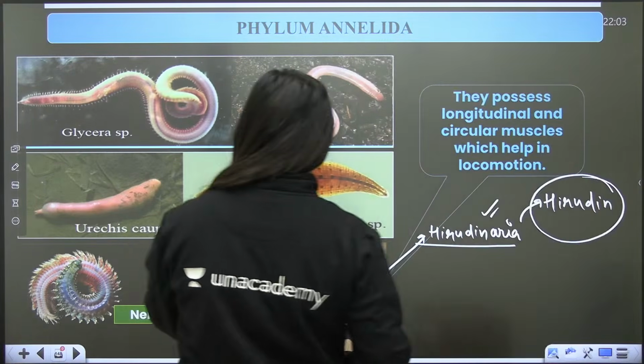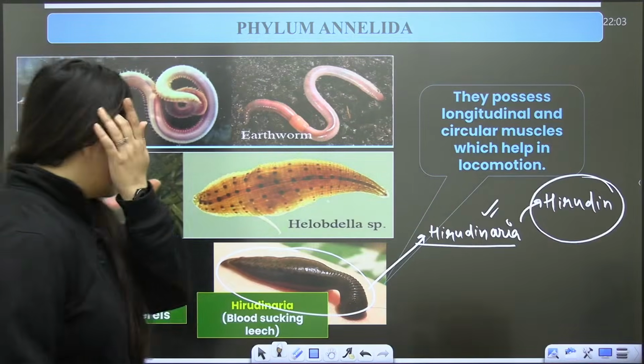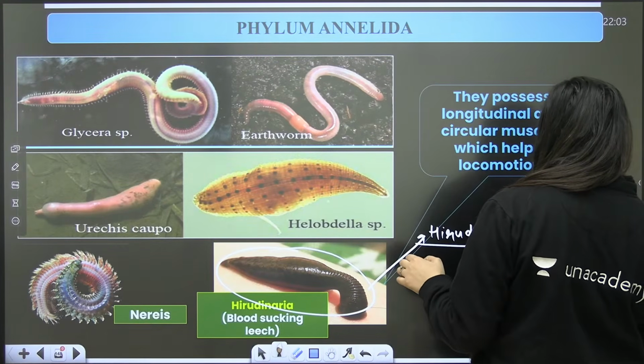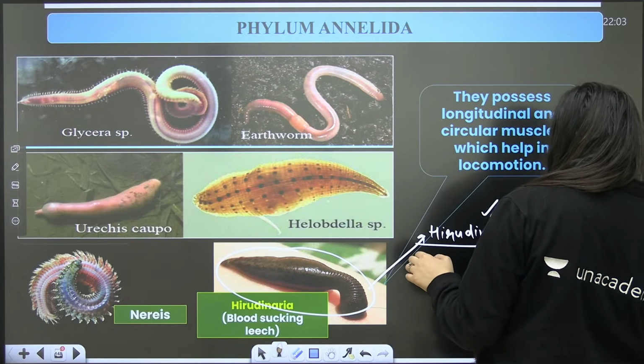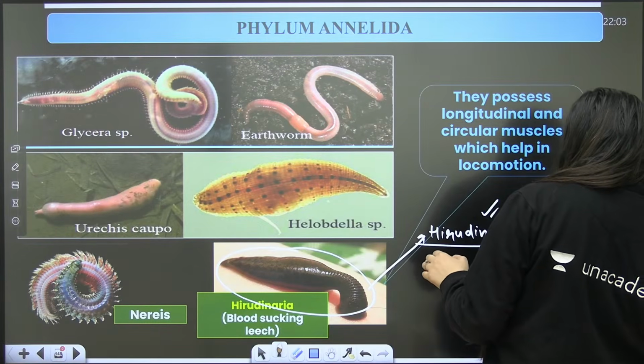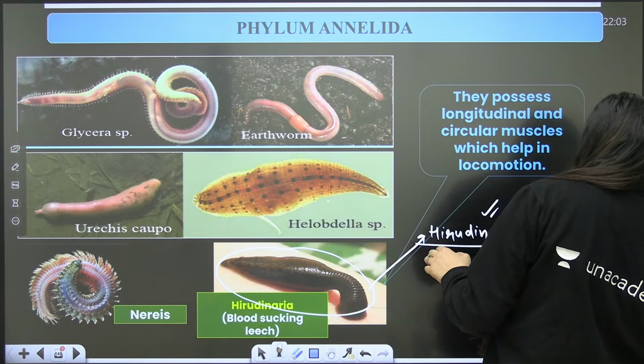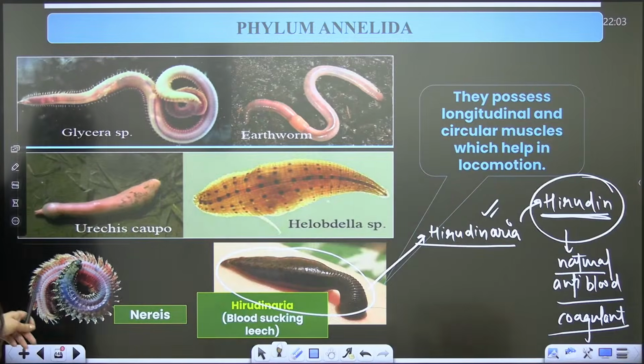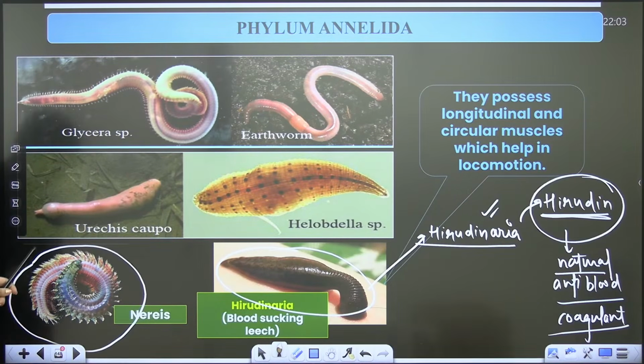It has suckers on both sides. Hirudinaria has hirudin, a natural anti-blood coagulant. Just as we have heparin, here you will see hirudin. And look at this Nereis, sexually immature, and heteronereis, sexually mature.